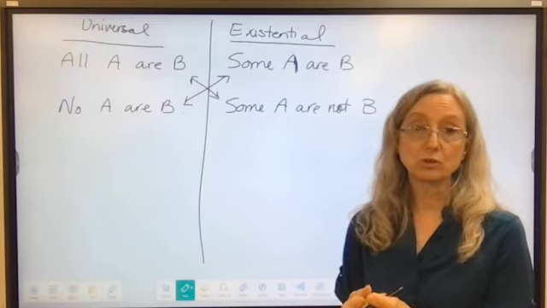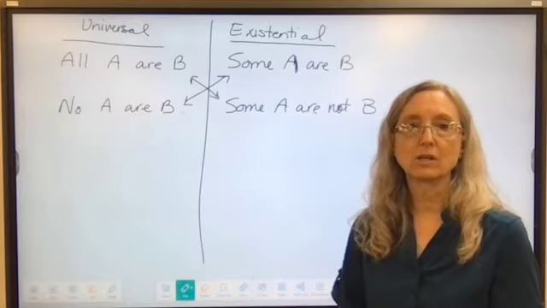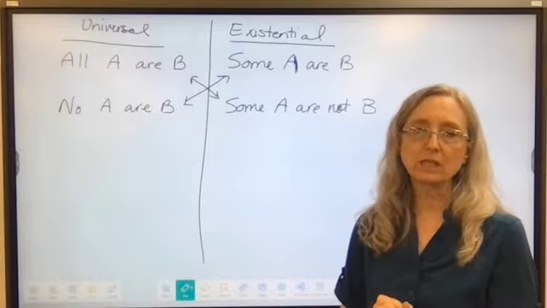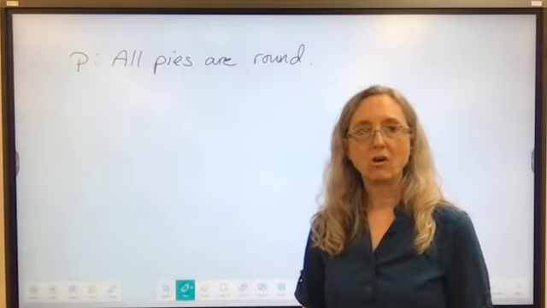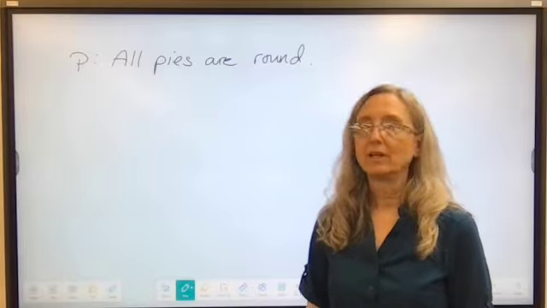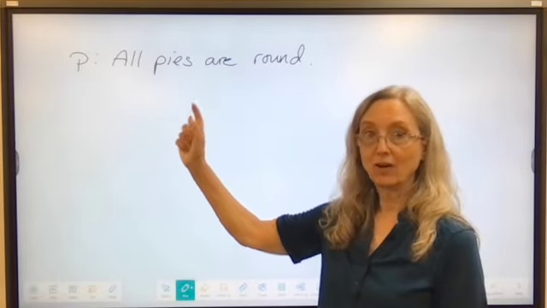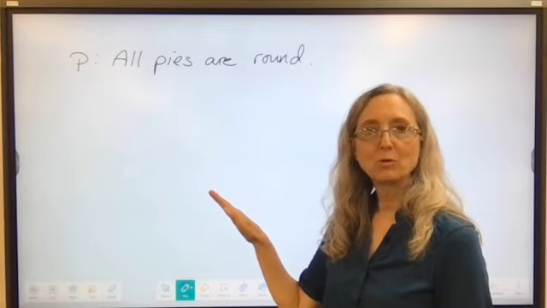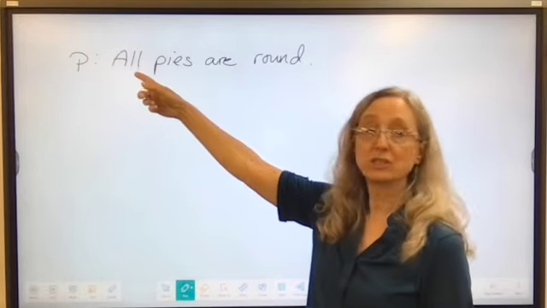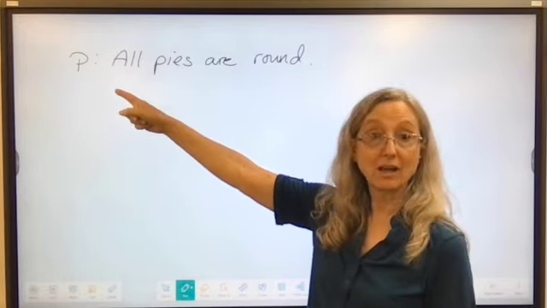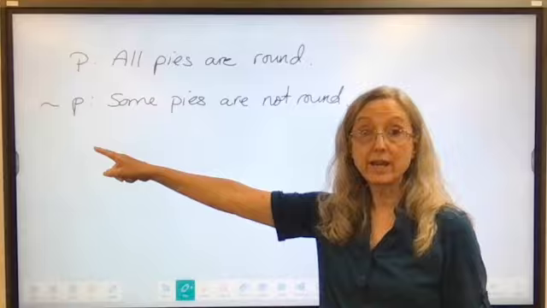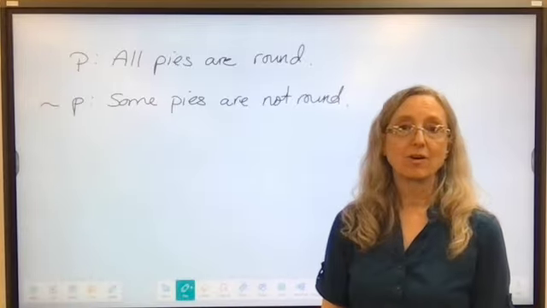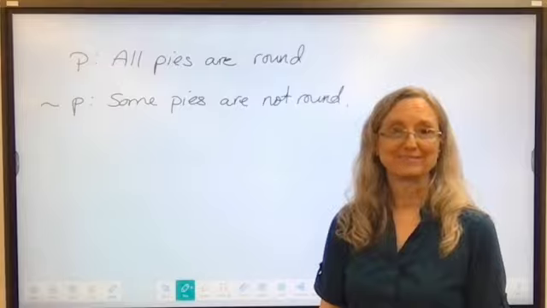And now we're going to actually try to write negation statements for some of these quantified statements. This is a tricky thing, so we're spending a few minutes with it. Okay, here's our first statement. All pies are round. So that's like all A are B. So I'm going to go down below that and negate that with, instead of all, I'm going to change to some. Some pies are not round. So there's our original statement, all pies are round, and the negation, or the not P, some pies are not round. Let's do another one.